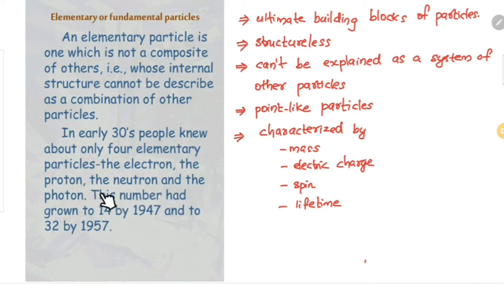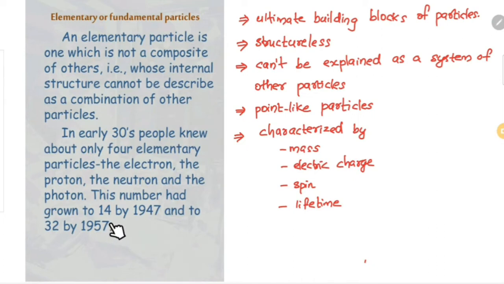And later, with the advancement of particle accelerators, more elementary particles were discovered. Their number grew to 14 in 1947, and by 1957 it reached 32, and with recent discoveries in accelerators like the Large Hadron Collider of CERN, and many particle accelerators working all around the world, so many elementary particles are being discovered nowadays.